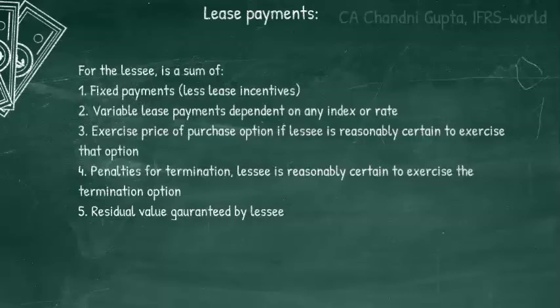These 5 points are very important. A sum of these 5 points will be considered as lease payments for the lessee and will be used in accounting for the lessee.